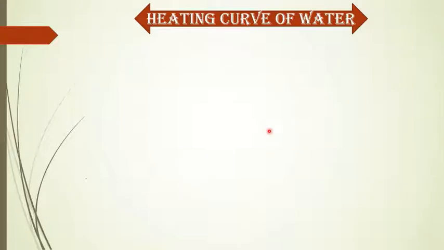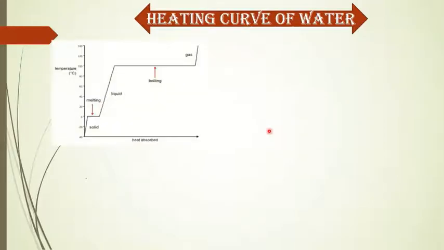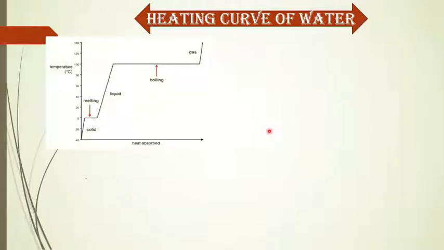So, the heating curve of water. When water is heated, this type of curve is found. Look here, suppose the ice cube is heated. The temperature of the ice cube is minus 40 degrees Celsius.